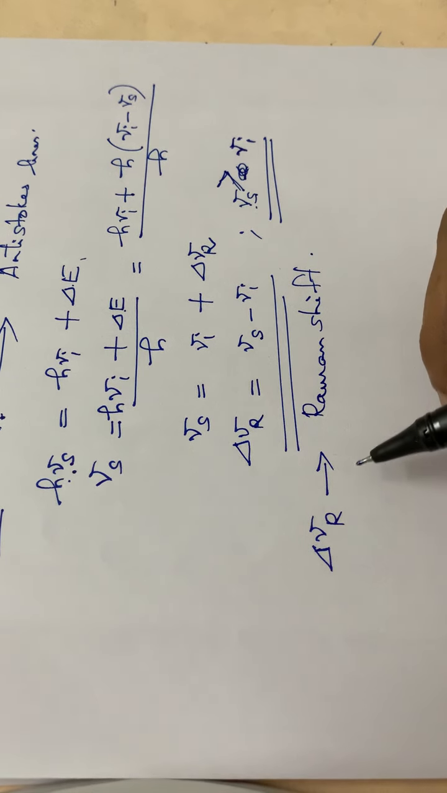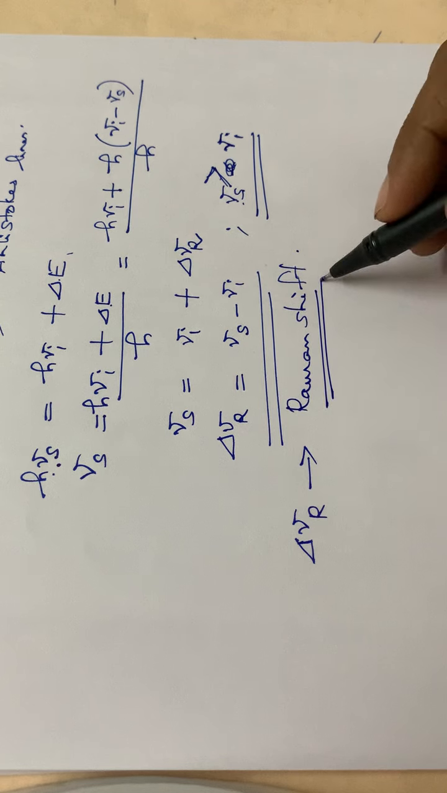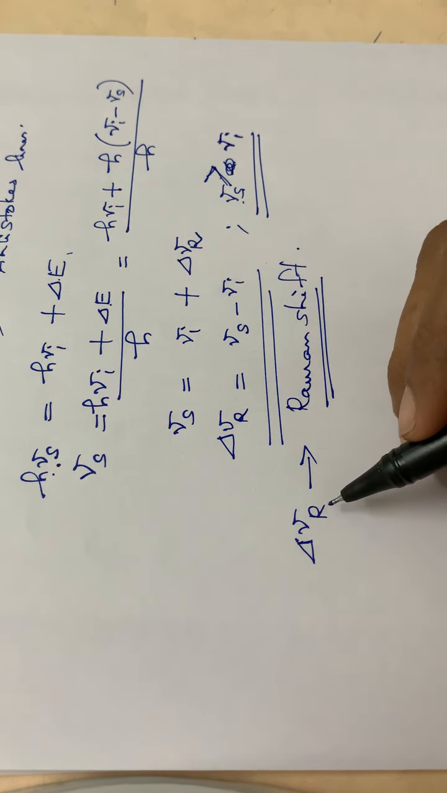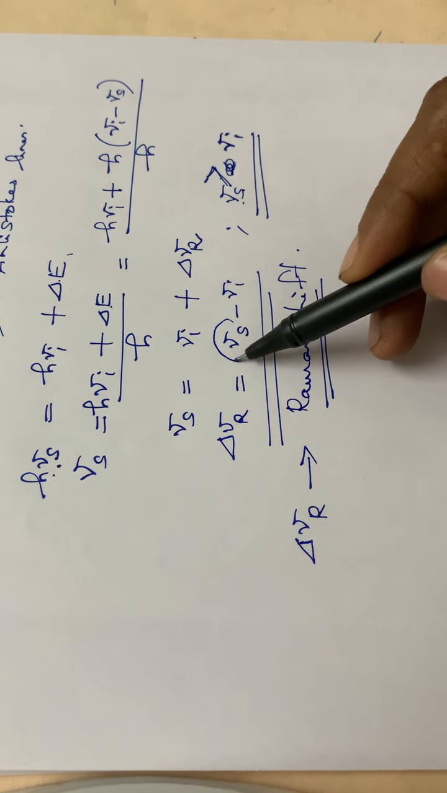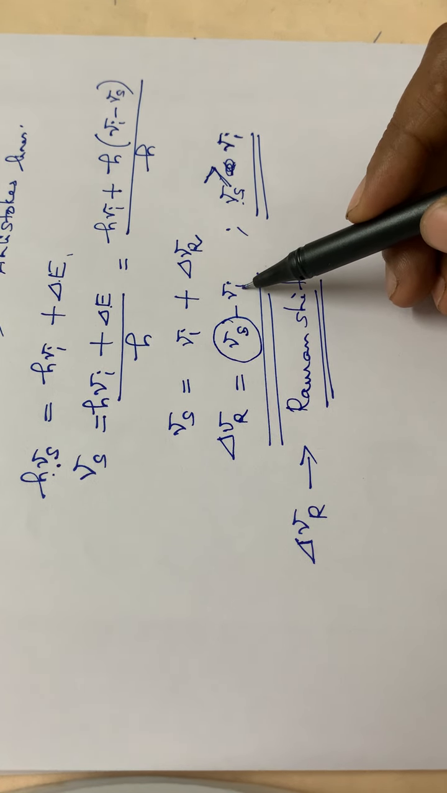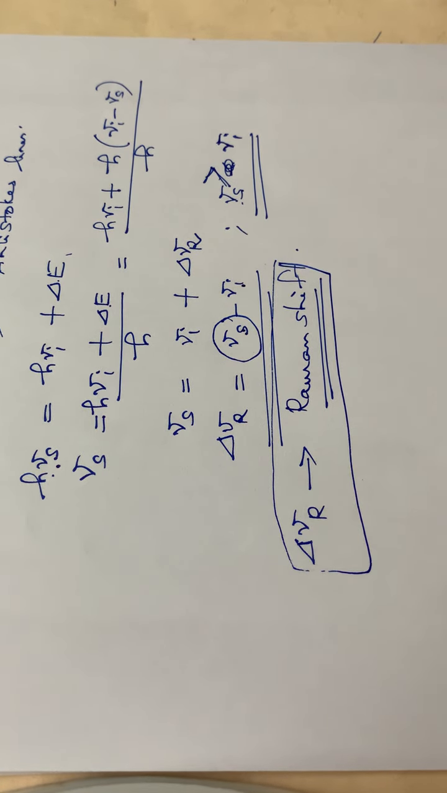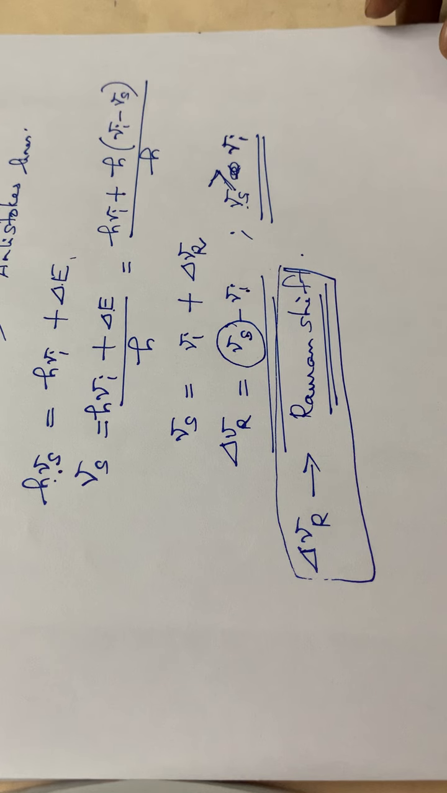Okay, so the frequency difference between each Raman line and the incident line is called the Raman frequency or Raman shift. This is the Raman line. The difference between the Raman line and the incident line, nu s minus nu I, gives the delta nu R value, the Raman shift. Okay, hope you are clear with this. So these are the two types coming under inelastic collisions.